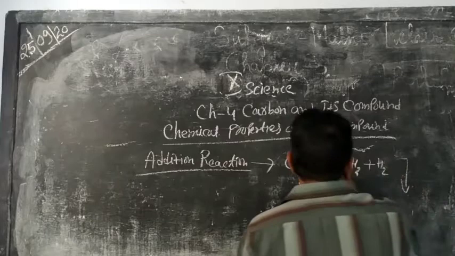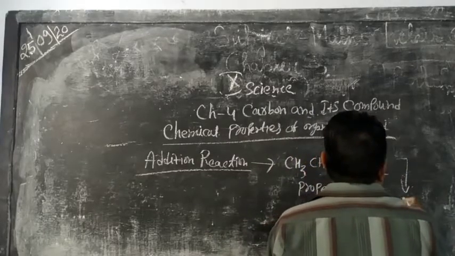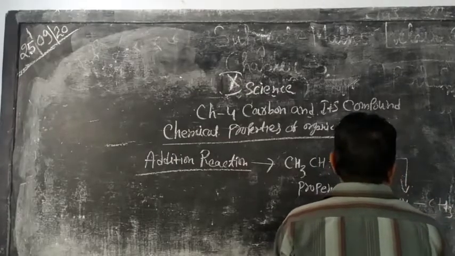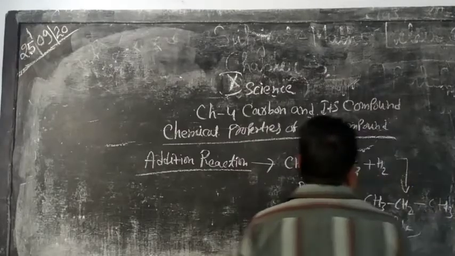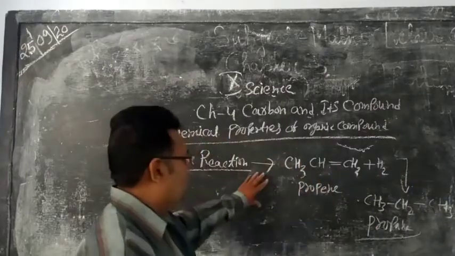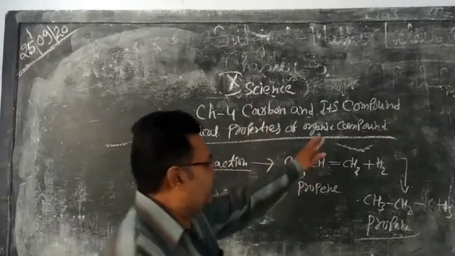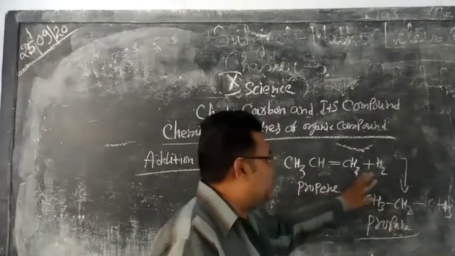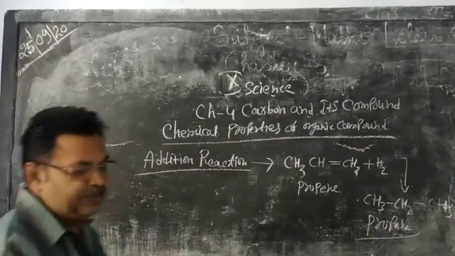Then this double bond converted into the single bond, and these two hydrogen are added here, and single bond compound or propane or alkane is formed. So such type of reaction where addition on double bond take place, then alkane is formed. So it is the example of addition reaction.